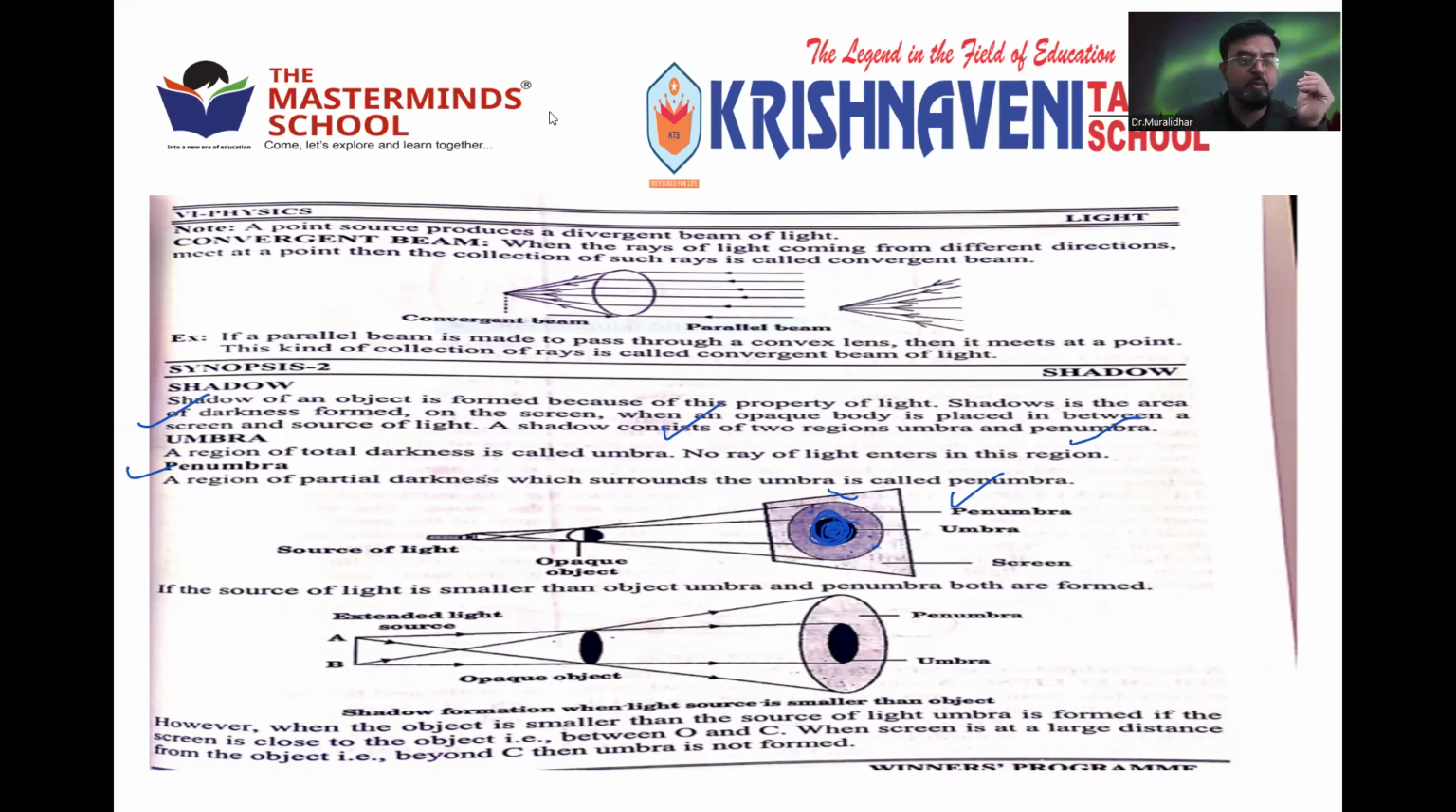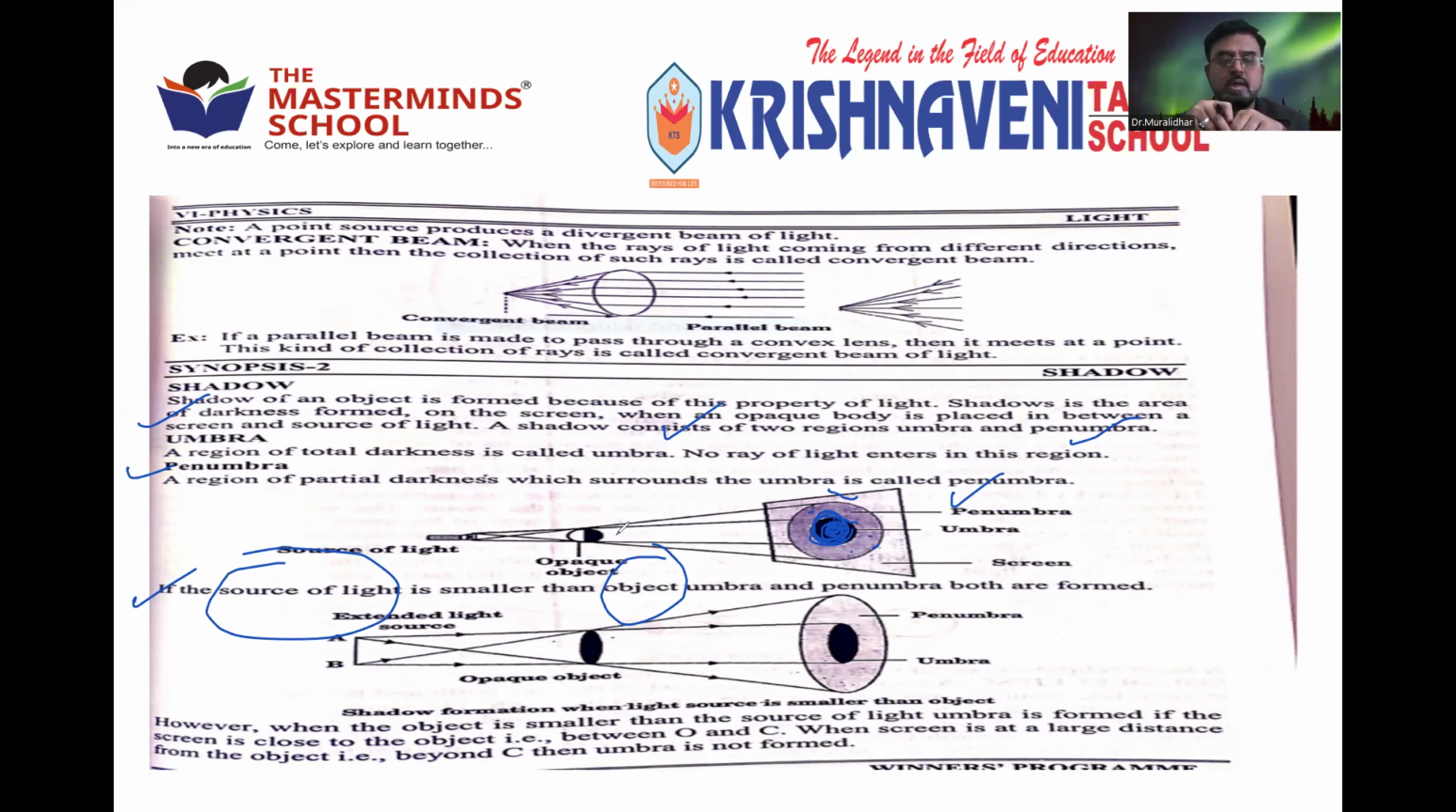Then, they are formed clearly when the source of light is smaller than the object. The source is very small, like a sharp torchlight. The source may be a torchlight or a candle. Sunlight is very big. If the source is big, we cannot see the umbra and penumbra. If the source is very small, we can find the formation of umbra and penumbra. Umbra is a dark region, penumbra is the partial dark region surrounding the umbra.